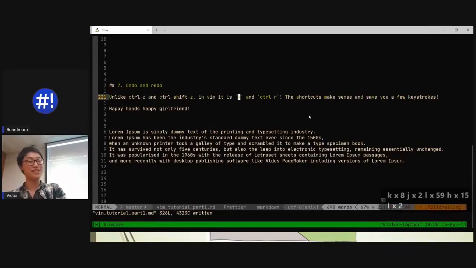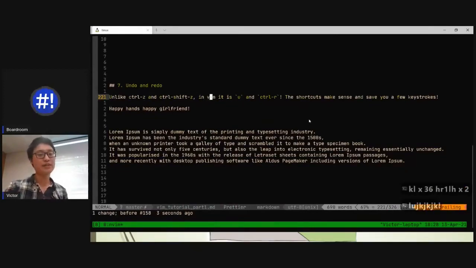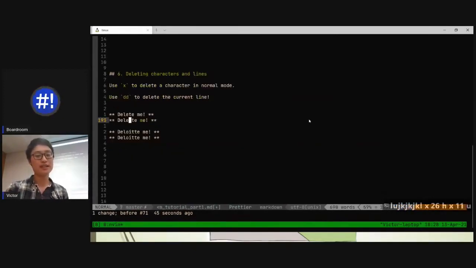Each one of these saves a keystroke. Not only that though, U stands for undo, Control R stands for redo. That makes perfect sense. Why is it not R? Because R means replace. So if I'm on the V, I press R and 1, it replaces it. So R means replace. Anyways, the idea here is that it's very short and it's very memorable. So U and R, and that's it.